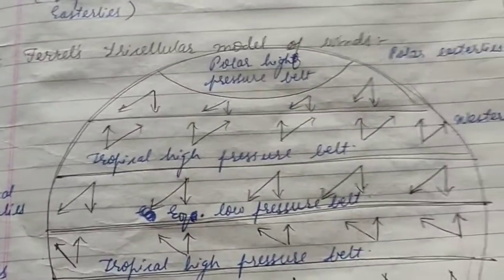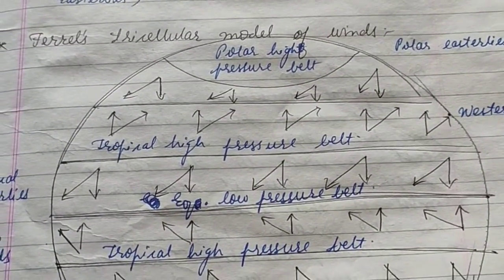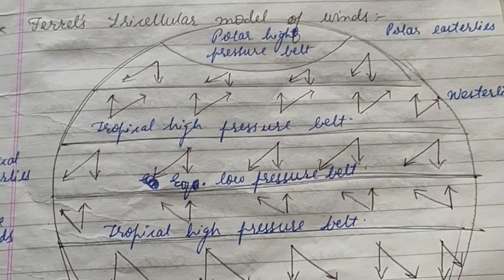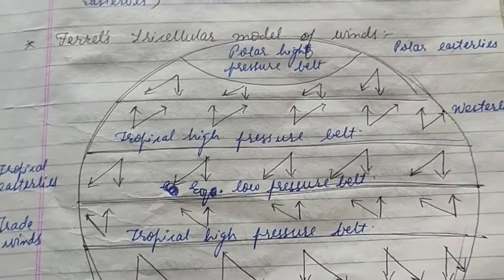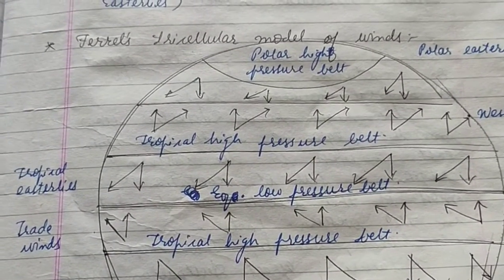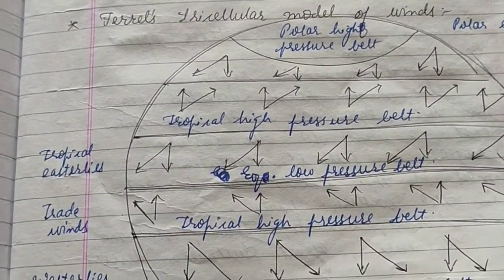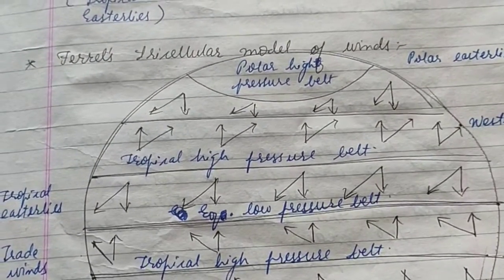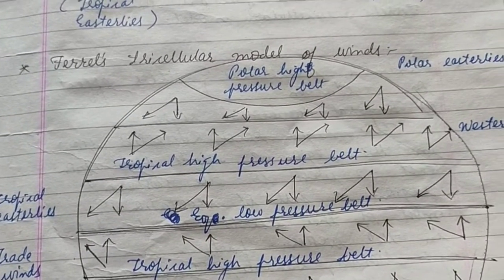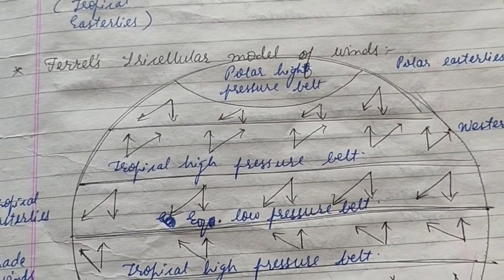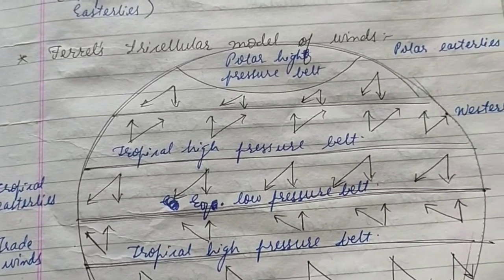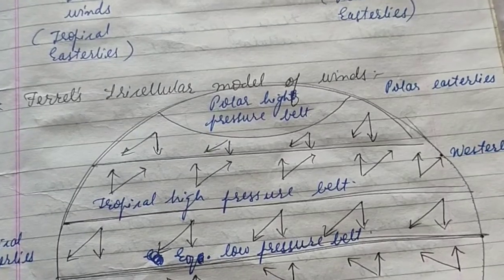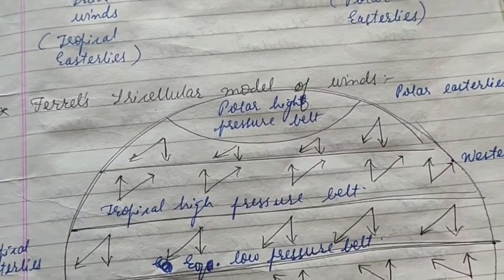Now let's see the primary, secondary and tertiary winds in detail. Planetary winds are basically the primary types of winds which blow throughout the planet. Secondary winds are the local winds and tertiary winds are the winds caused by cyclones. Planetary winds are also called permanent winds. They flow in that particular direction only because of the presence of the permanent pressure belts. They flow from high pressure to low pressure over the earth's surface and oceans throughout the year.